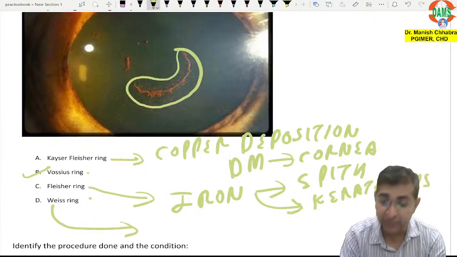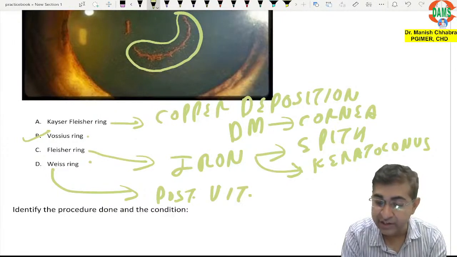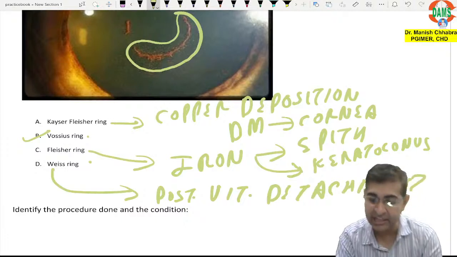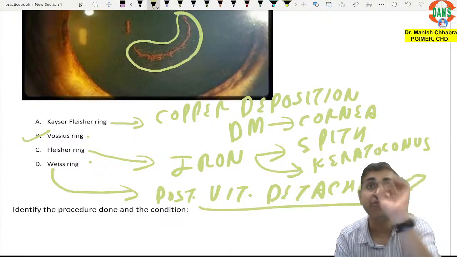Weiss ring. What is Weiss ring? It is posterior vitreous detachment, and it is very shiny. Posterior vitreous detachment, it gets detached in the form of a ring. You call it as Weiss ring.